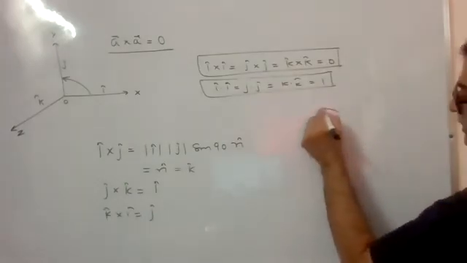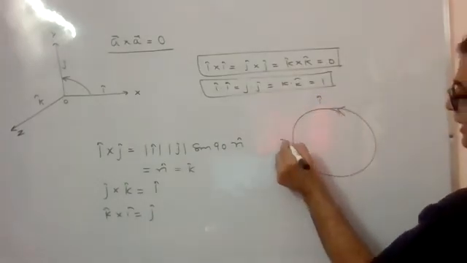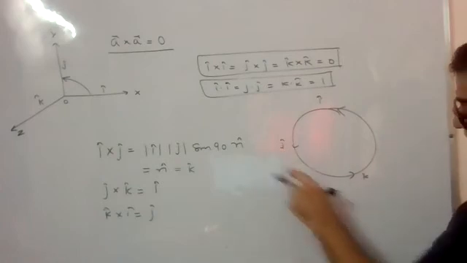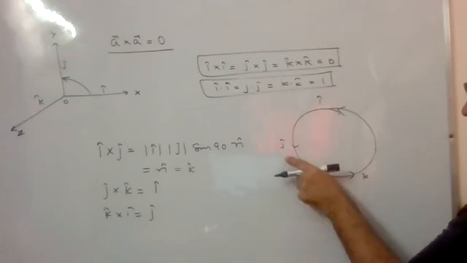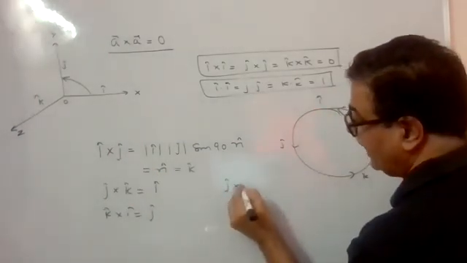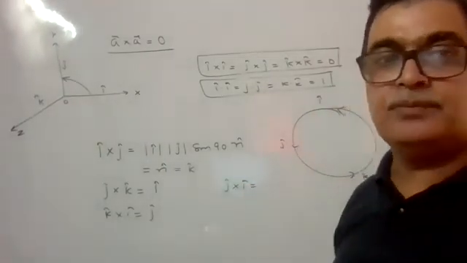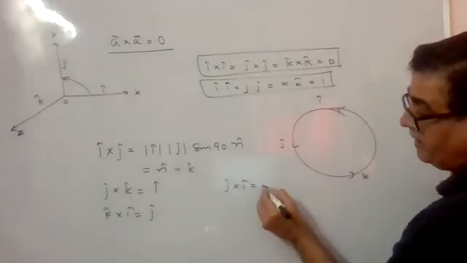तो उसके लिए आप याद कर लो, एक सर्किल बना लो. This is I cap, it is J cap, it is K cap. I cross J, K. Going in the order. J cross K, yes, it's I. K cross I, it's J. But by the way, someone write J cross I. क्या होता भाई? Minus K cap. Yes. माइनस K cap.